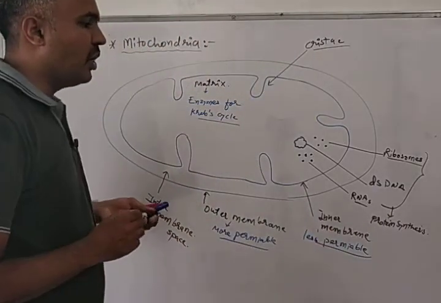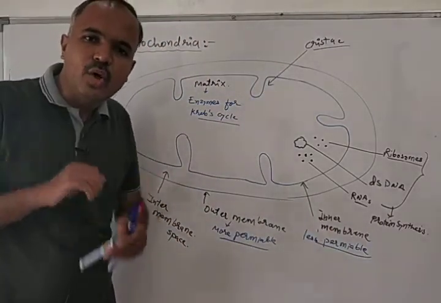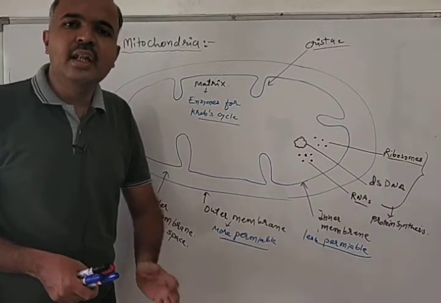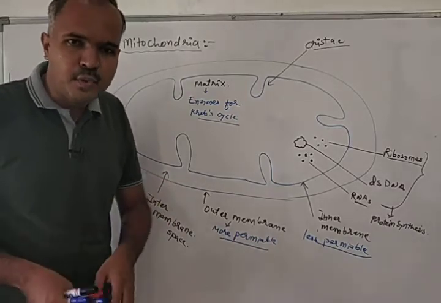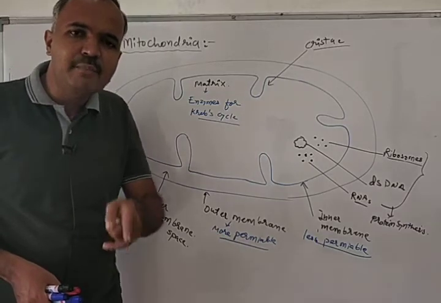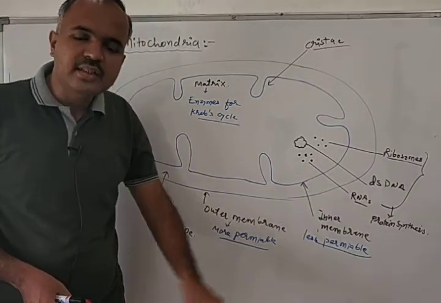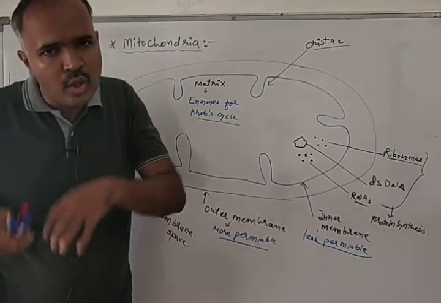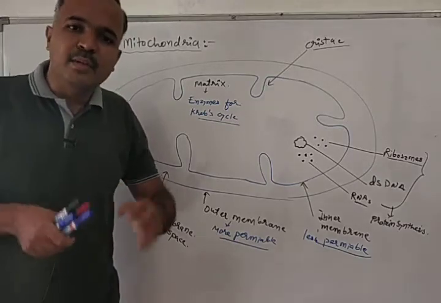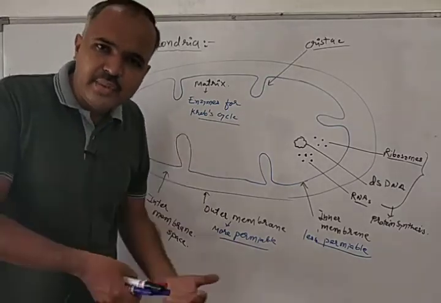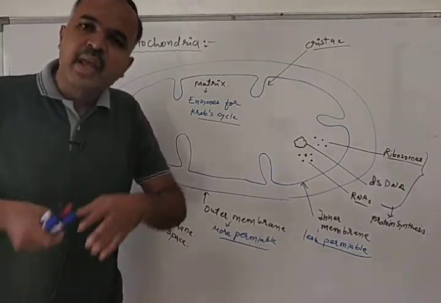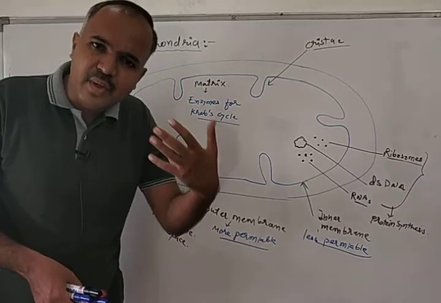So mitochondria can synthesize its own protein. Some of the proteins will be synthesized with the help of the nucleus, whereas some of the proteins can be synthesized by mitochondria on its own. So mitochondria can synthesize some of its protein, and some of its protein will be synthesized with the help of the nucleus.